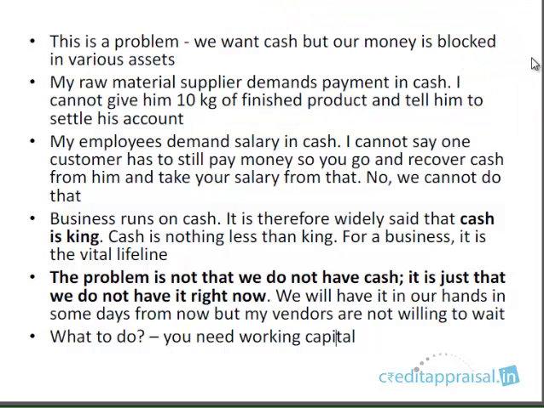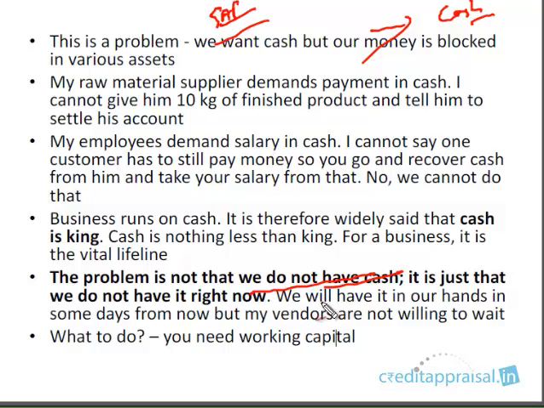So there is a problem here. Everybody wants cash. Your stakeholders, the other stakeholders to whom you owe money, whether the employees or your raw material suppliers or any person whom you owe money, they want cash. They are saying we want cash, but you don't have cash, or at least you don't have sufficient cash to pay them. That gap is the basic reason why we need working capital. The problem is not that we do not have cash. Please understand this point once again. It's not that we don't have cash. It's just that we don't have it right now. We have it in another form. We don't have it in the form of cash right now.